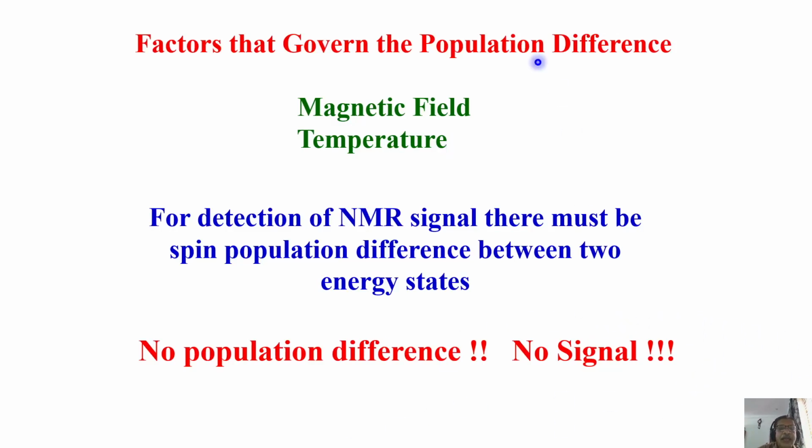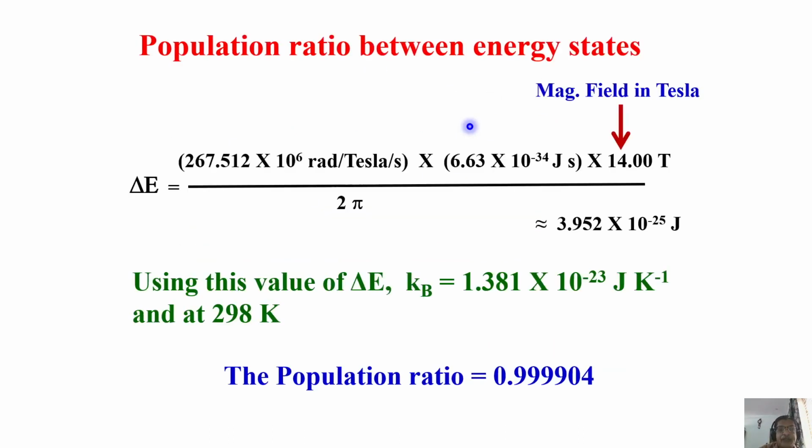So, an important factor is that the greater the population ratio, or the population difference, between the alpha and beta states, the larger the NMR signal and the higher the sensitivity. You will detect a better signal. So we can play with these two parameters now. Now, how can we play with these parameters, how can we increase the intensity? Let us see.